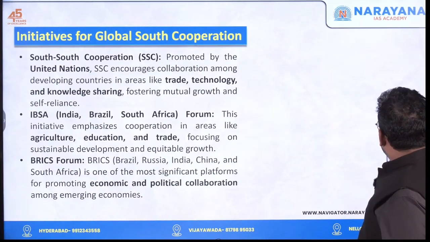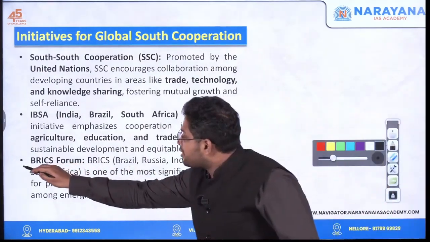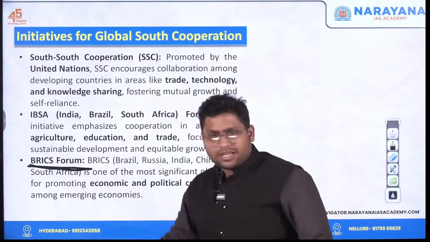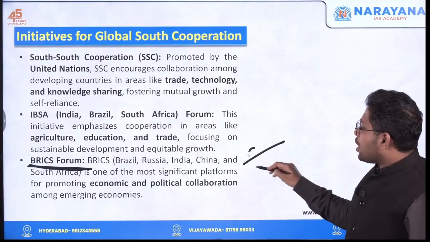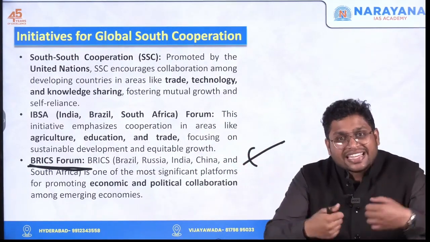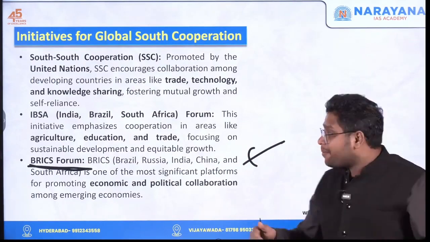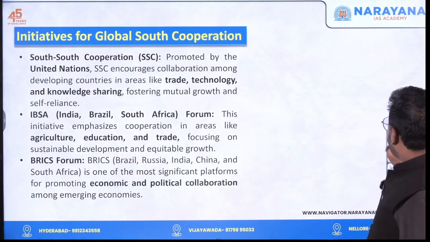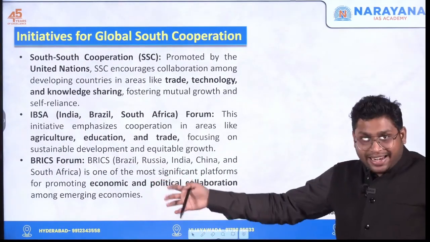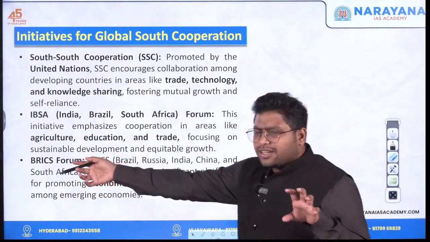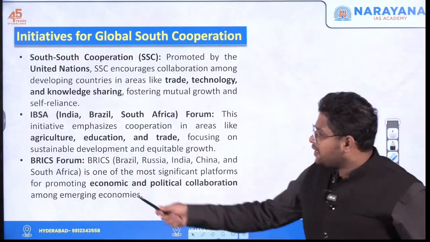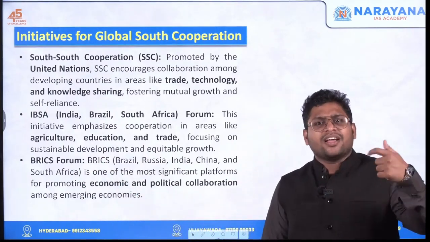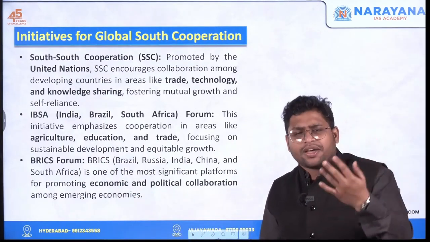Then a very major institution or forum called the BRICS forum. BRICS is a very major one. BRICS also represents the Global South, and the size of BRICS is increasing again and again. With time we may say that BRICS might become a larger group, and it is showing, even if you look at the countries who are part of BRICS, they are the major economies. Specifically, the name BRICS comes from Brazil, Russia, India, China, South Africa.